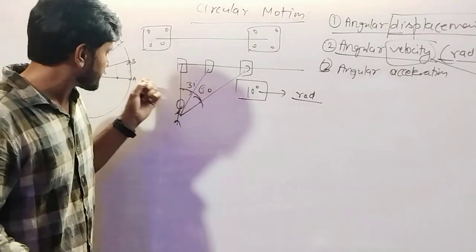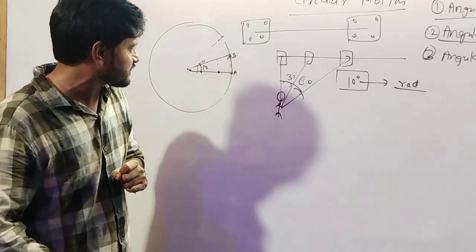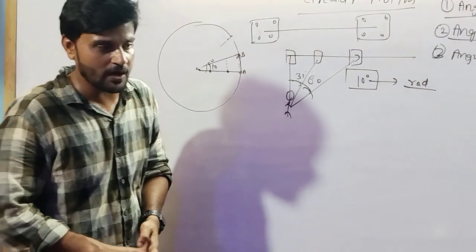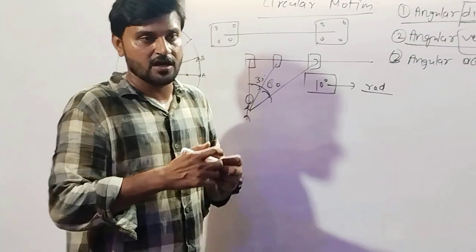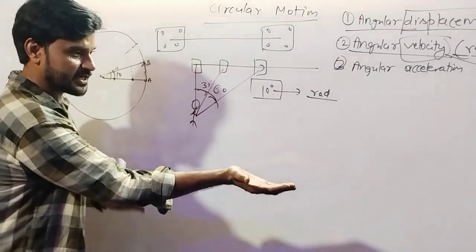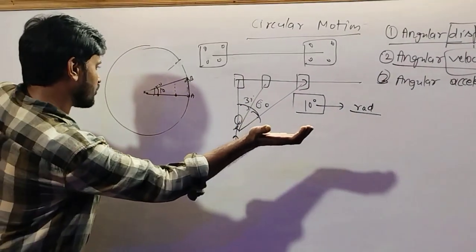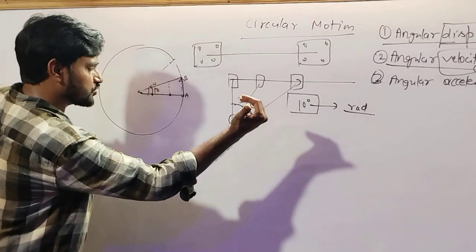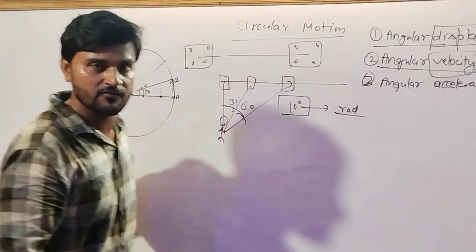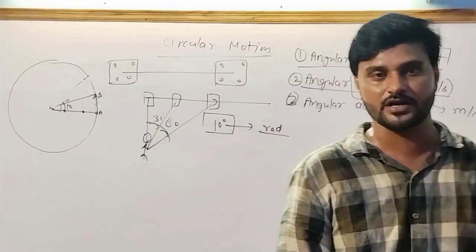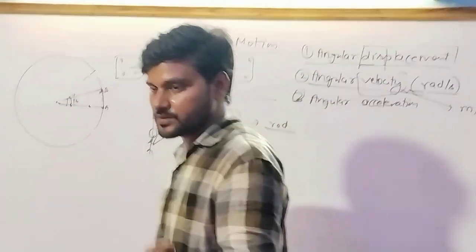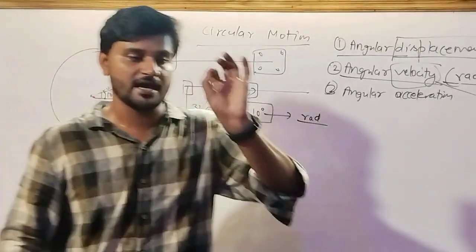So how do we represent the direction of angular displacement? What will be the direction of angular displacement? Curl your fingers in the direction of motion. The direction of the thumb will give you the direction of angular displacement. Similarly, that will be the direction of angular velocity.